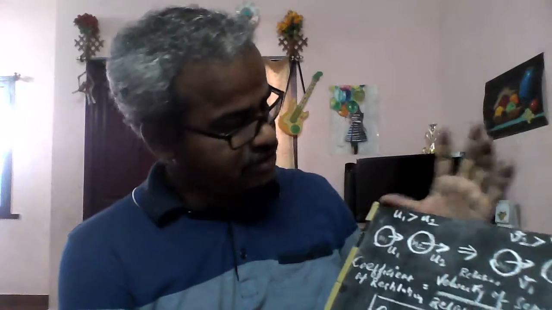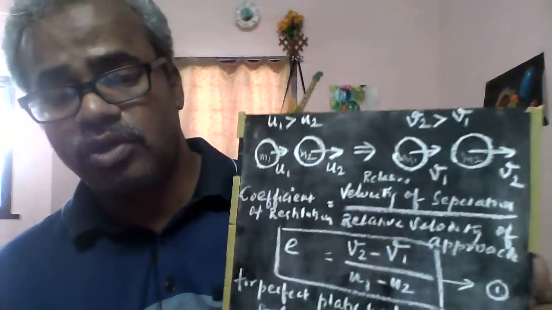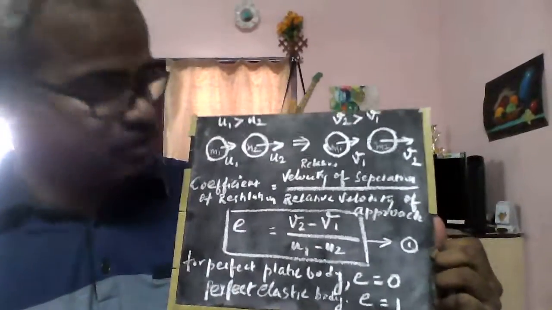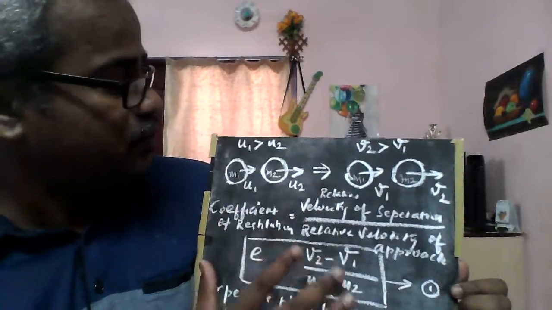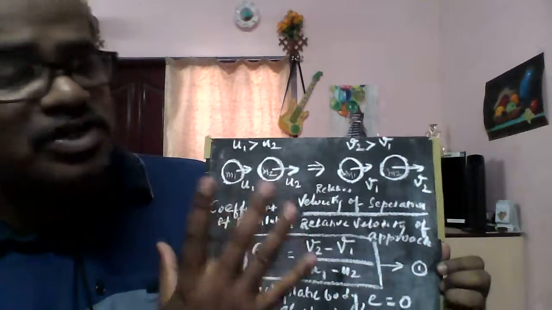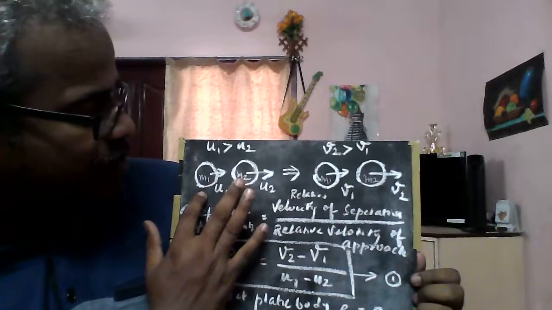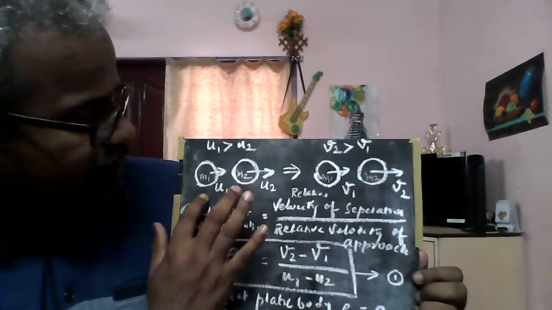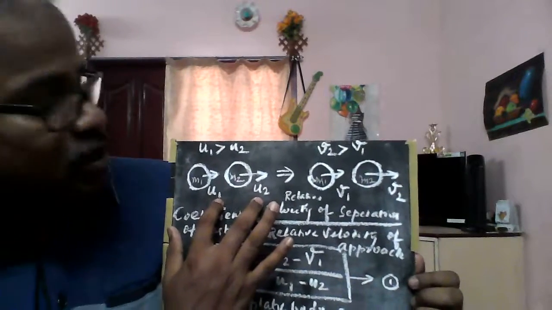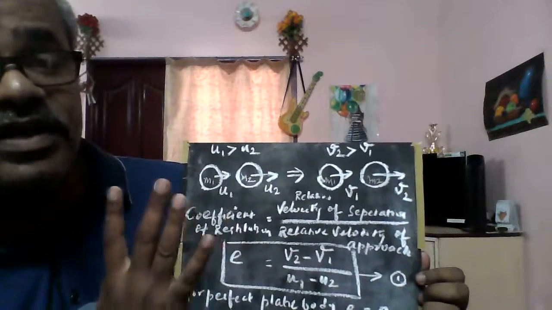Now we will see how to solve impact of elastic bodies problems. For that, we should know two equations. The first one: consider the situation of impact. Body A has a mass m1, and body B has a mass m2. The two bodies are moving with velocities u1 and u2, their initial velocities.